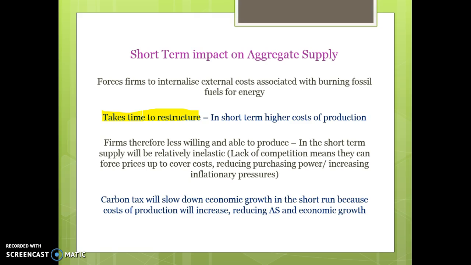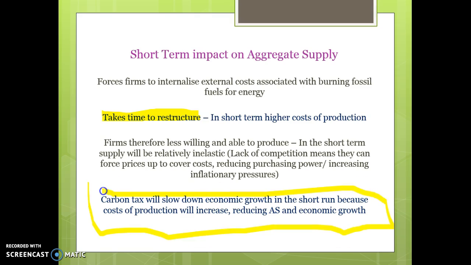implement more renewable energy. So firms may be less willing and able to supply in the short term, and that can basically lead to higher prices as they're covering their costs. It can lead to reduced purchasing power and increased inflationary pressures. So in the short term, it's really important to recognise that the carbon tax will slow down economic growth because costs of production are higher, and this can lead to reduced aggregate supply and reduced economic growth.